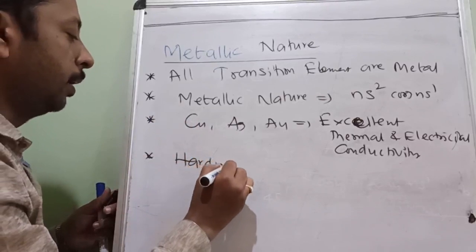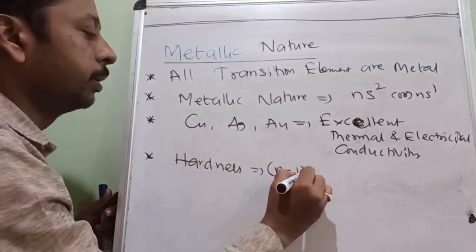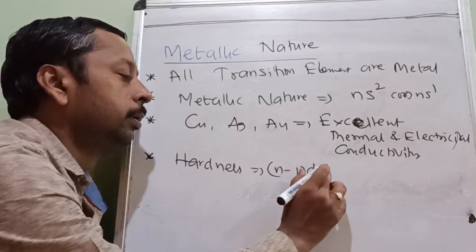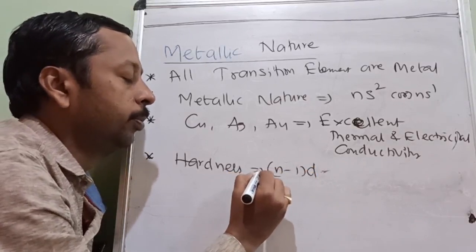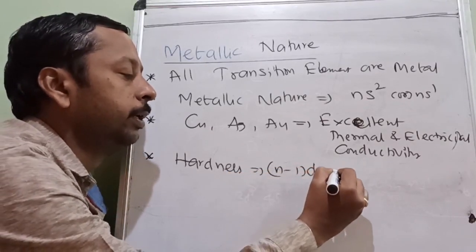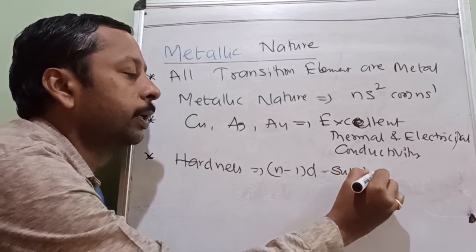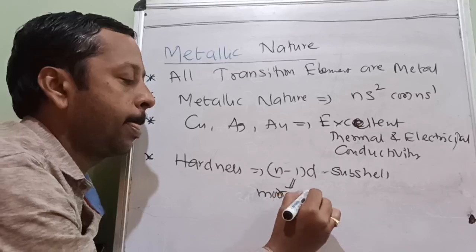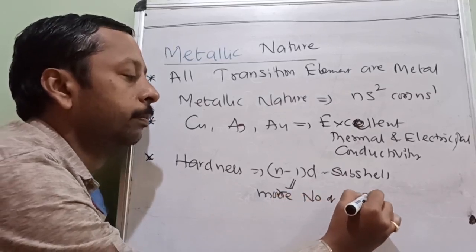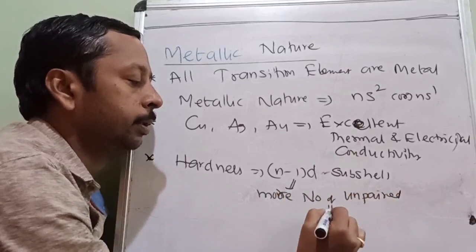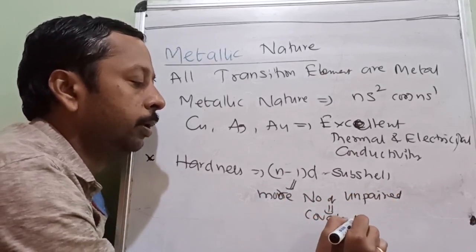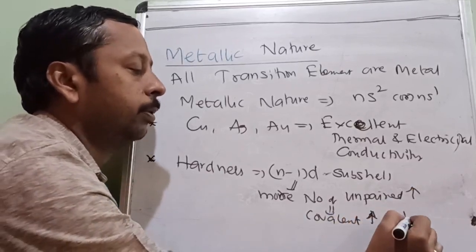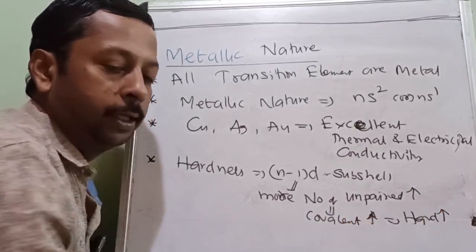Hardness depends on the (n-1)d subshell. Hardness is directly proportional to the number of unpaired electrons in the (n-1)d subshell. So, the more the number of unpaired electrons, then what happens? More will be the covalent bonds. The more the number of unpaired electrons, the more will be the covalent bonds, and then hardness also will increase.